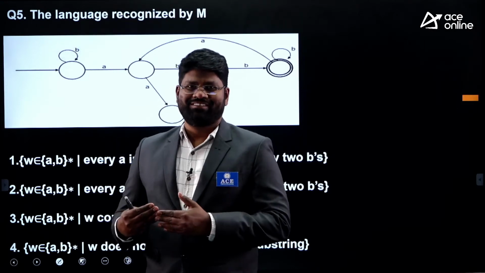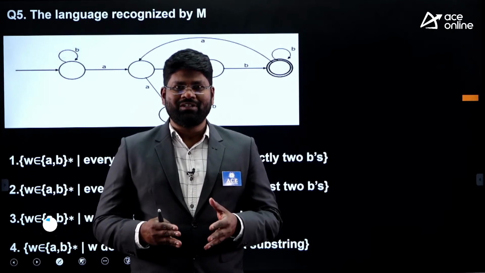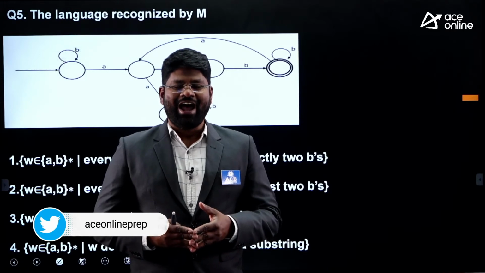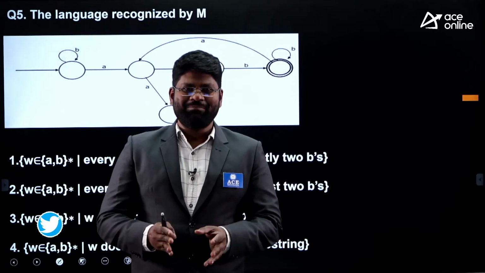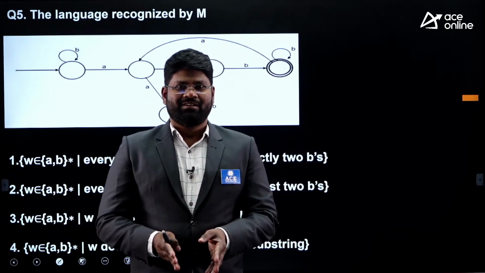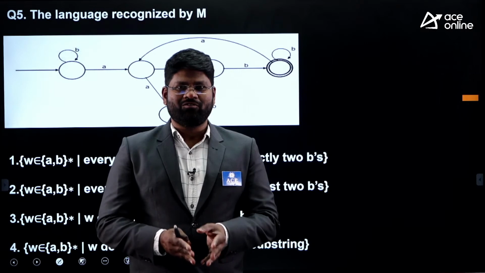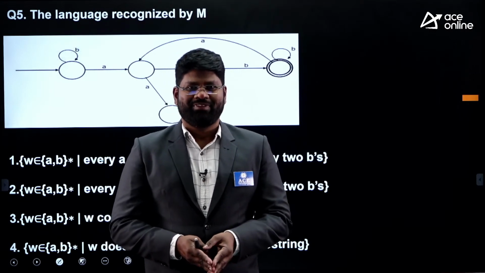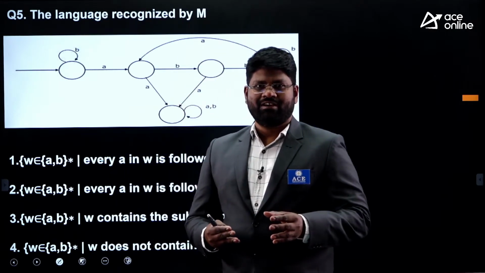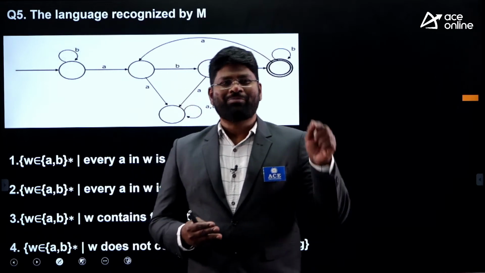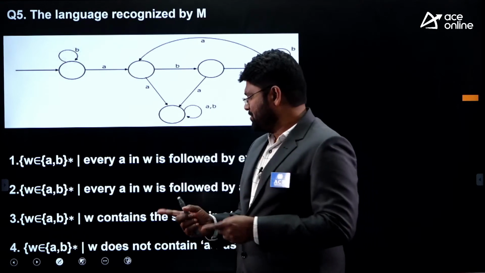And moreover, this is a DFA question. Whenever it's a DFA, you will not have multiple answers unless the options have the same meaning. If options have the same meaning, then only can there be multiple answers. As it is a DFA question, for each DFA you can find one unique language. I proceed for each and every option with the mindset that I want to prove option A is wrong, option B is wrong, option C is wrong. This is what I will apply and then attempt to produce.